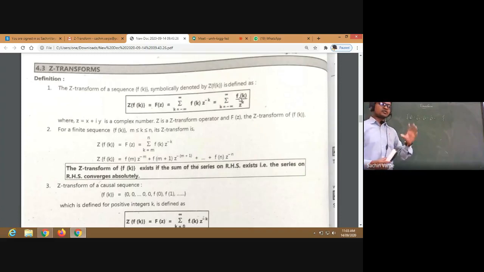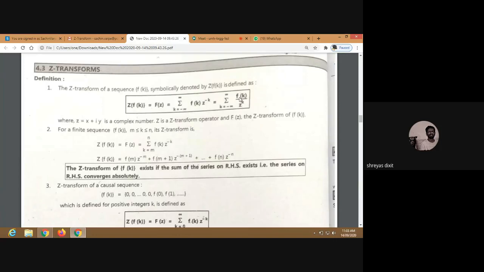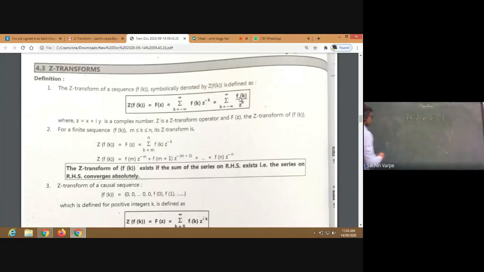In common sense, how much of the apple will each student receive at the end, when the complete apple is distributed equally among 3 students? 1/3 of the apple, right? So if I add these numbers, the answer must be 1/3, isn't it? So let us see: 1/4 plus 1/4 square plus 1/4 cube plus and so on. So what is the sum of this series?